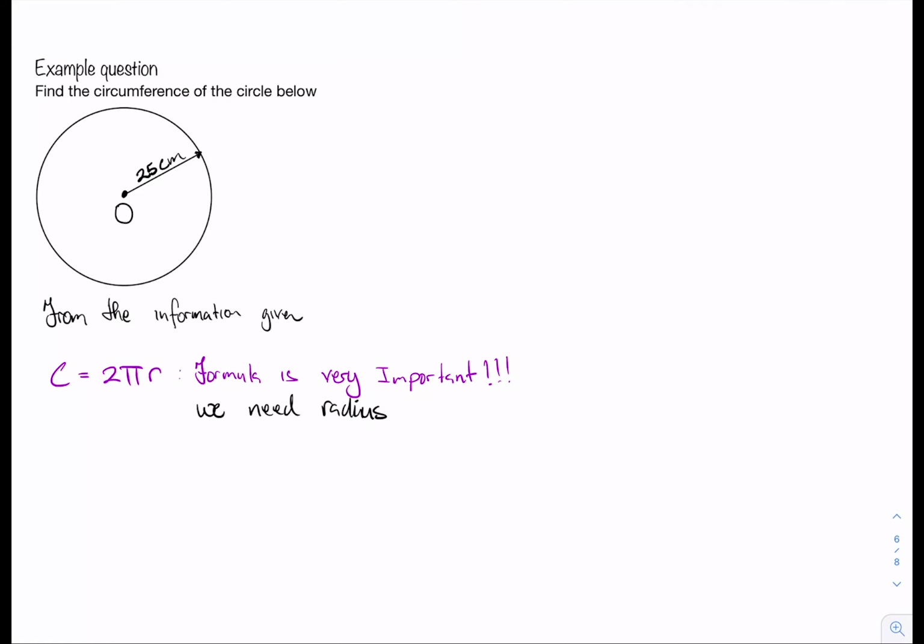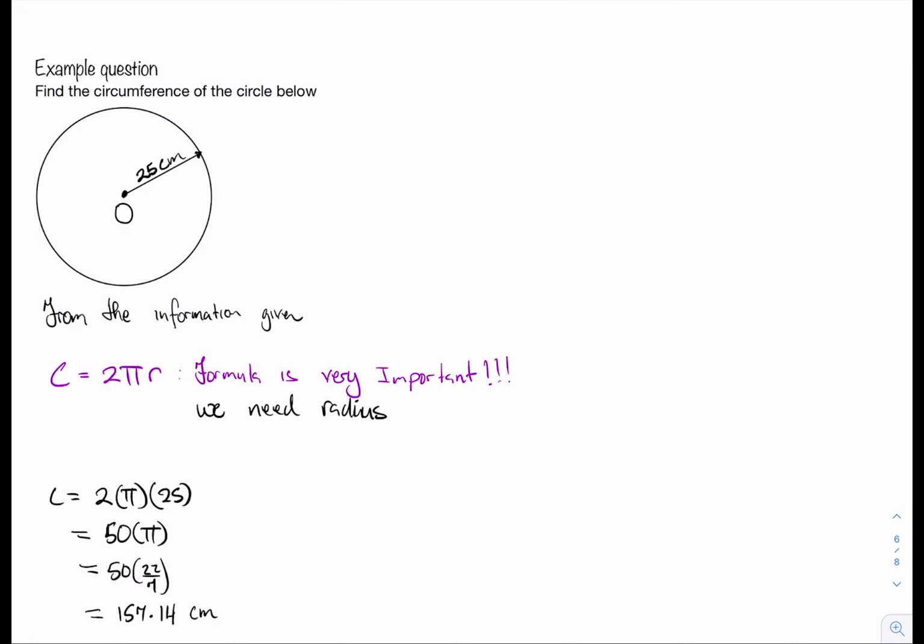So therefore, we can write down our circumference to be 2 times pi times 25, which is equal to 50 times pi, which is the same as 50 times 22 divided by 7. I go to my calculator really quickly and punch in this figure, and my calculator says 157.14 centimeters.